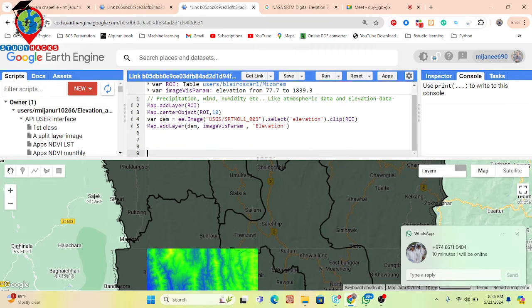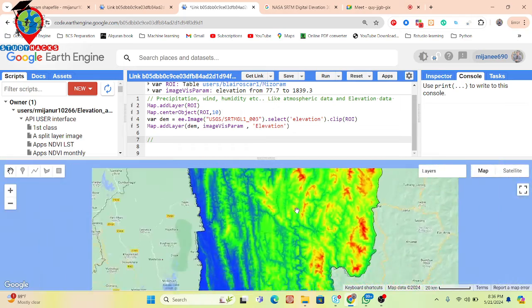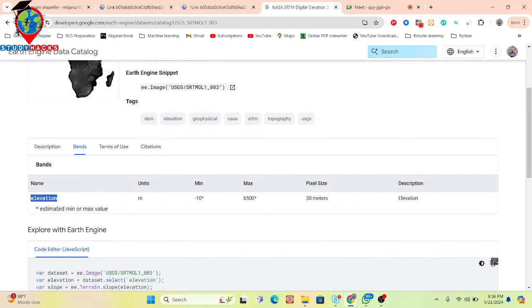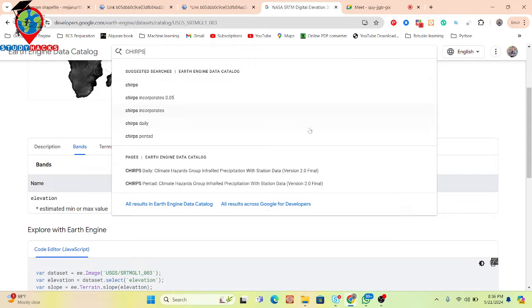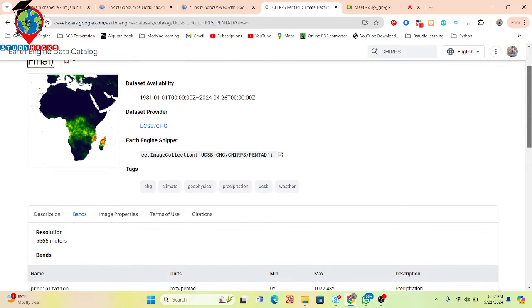Further, I take another dataset, suppose the precipitation dataset. I want to check the precipitation, so I search for another dataset called CHIRPS. There are a lot of datasets we can easily use. You can see CHIRPS Daily and Pentad. Both are the same. Daily provides the daily dataset, and Pentad provides the data at 5-day intervals. I click on Pentad, the 5-day average data. You can also see the time period; select whichever time period you need, and you can get the precipitation. I simply copy that.